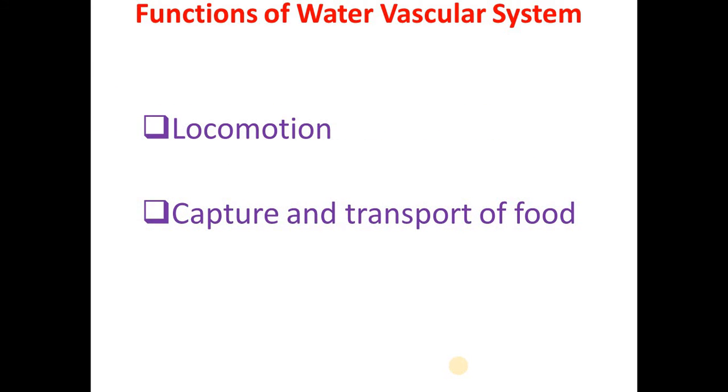Next is the capture and transport of food. The prey is captured and held in position by the arms and tube feet. The food is taken in and then transported in the body. Next is respiration. The tube feet also serve as the equivalent of gills during respiration. The thin walls of the tube feet help in the respiratory exchange of gases. They absorb oxygen from water and pour carbon dioxide into it.